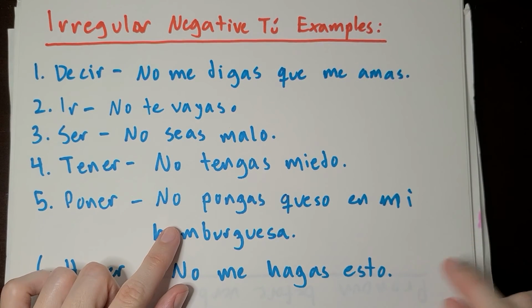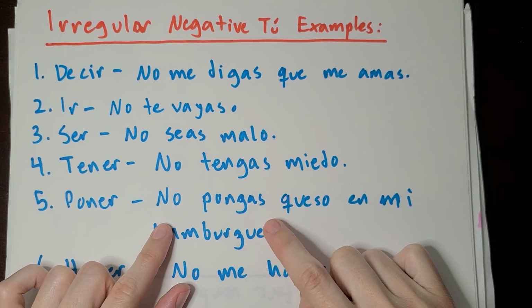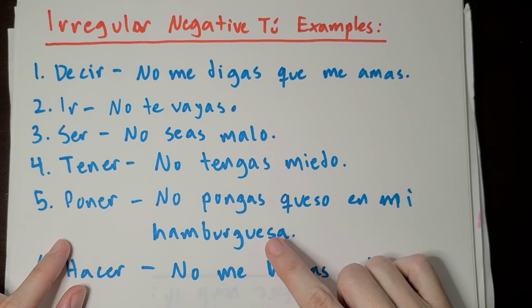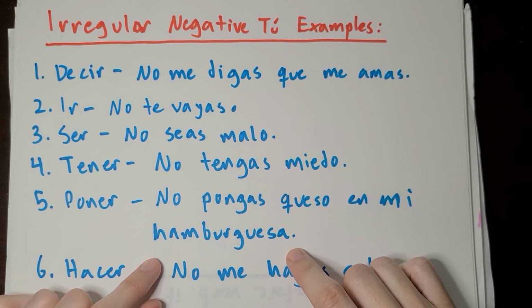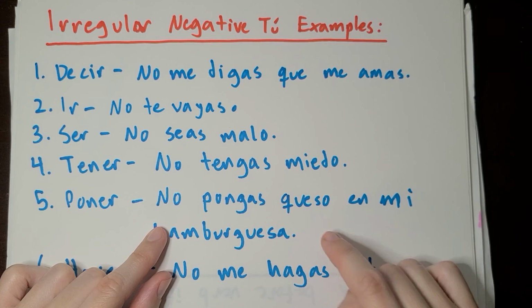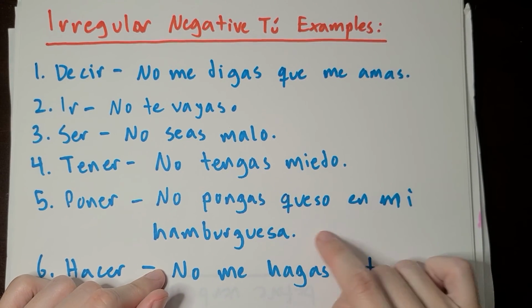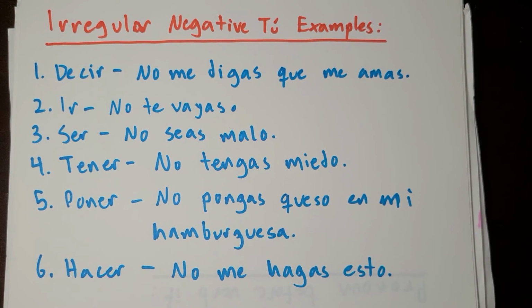Poner. We know it's going to become pongas. Sorry, no pongas queso en mi hamburguesa. Queso means cheese. Hamburguesa is hamburger. You might be able to guess. So no pongas. Don't put queso, cheese, en mi hamburguesa. Don't put cheese on my hamburger. Listen, I don't know who doesn't want cheese on their hamburger, but maybe this person's on a diet.